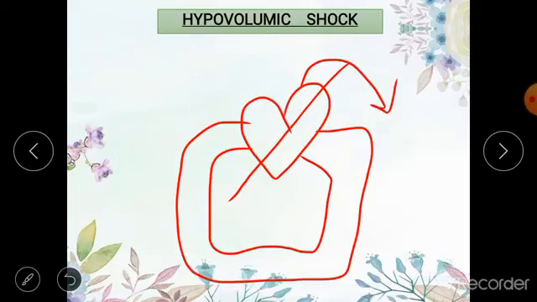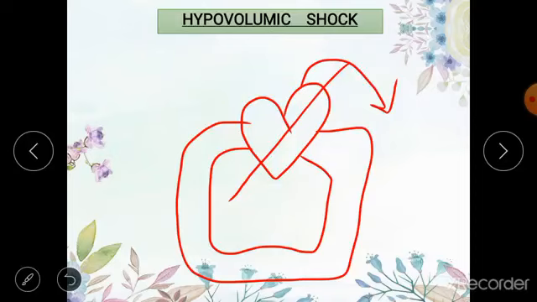And what is venous return determined by? It is determined by the mean systemic filling pressure. What is the mean systemic filling pressure? It is the pressure exerted by the blood on the vessel walls when the heart is allowed to stop and the blood is allowed to be equally distributed in the circulatory tree, and this mean systemic filling pressure determines the amount of venous return. And this mean systemic filling pressure depends upon two factors.